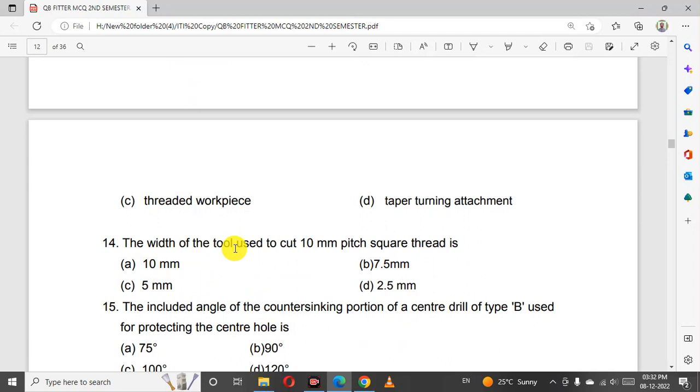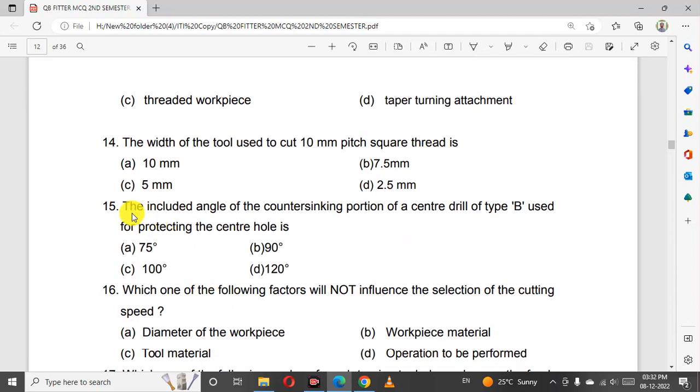The width of the tool used to cut a 10 mm pitch square thread is 5 mm. The included angle of the countersink portion of a center drill of type B used for protecting the center hole is 120 degrees.